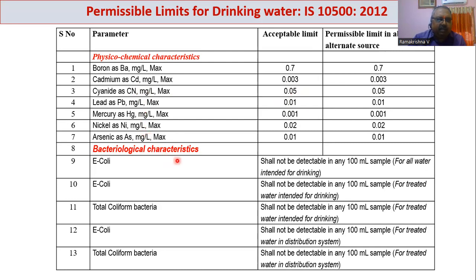For the bacteriological characteristic, usually we talk about E. coli, coliform bacteria, and they should not be detected, as you can see here, for treated water distribution systems. So nothing should be available. That is what it is.